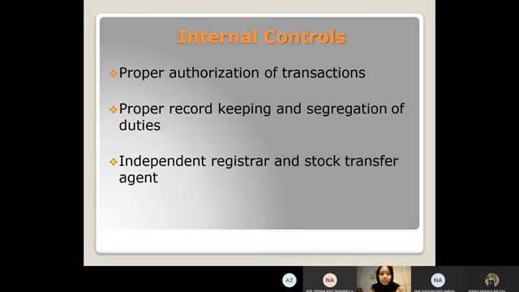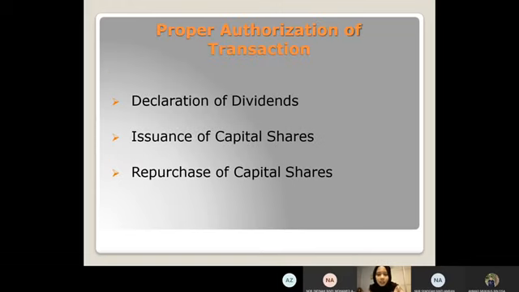For the next slide. Okay. Shareholder capital share master file, the record of the outstanding shares at any given time. Capital share master file records the issuance and repurchase of capital shares for the life of the corporation. Large corporations use stock transfer agents, and when one person buys and sells their stock to another person, they will use the service of the stock transfer agent rather than the company keeping track of this.